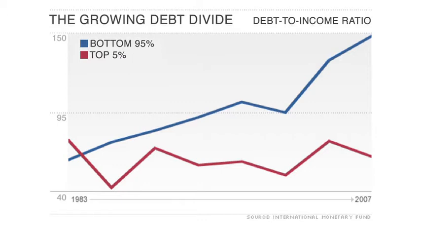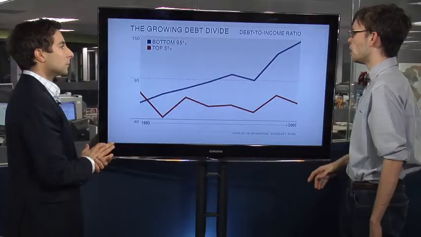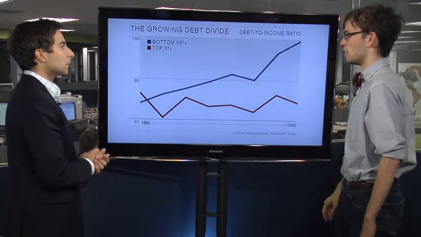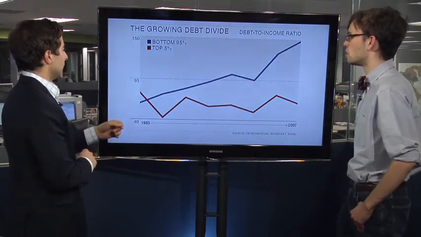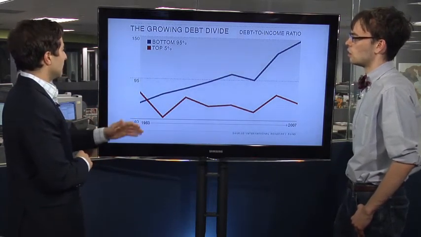And this helps explain why inequality hasn't become as noticeable until recently. If people are borrowing a lot of money and spending off of that, even if they're not making that much, it can feel like they're still living a pretty good lifestyle. And then that all came to an end in 2008. Right, this chart ends in 2007, so some of these trends may have changed for a ton of different reasons.